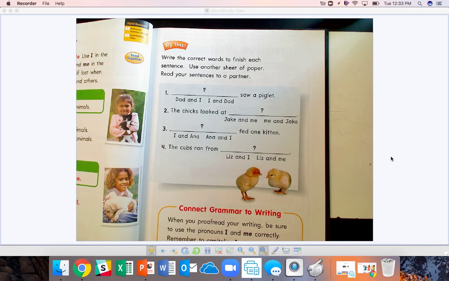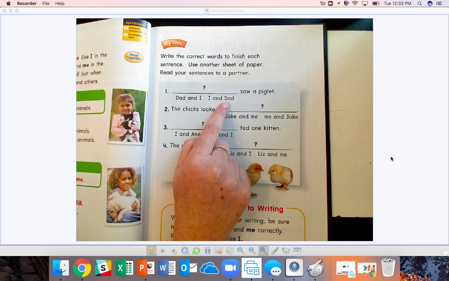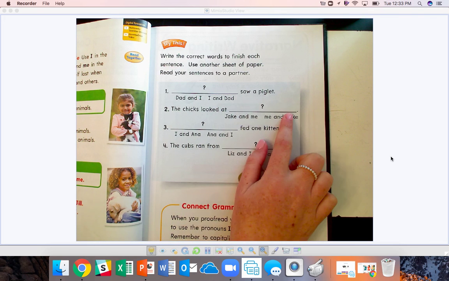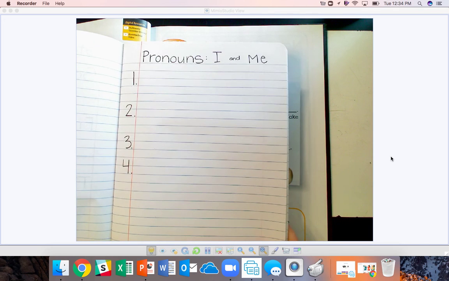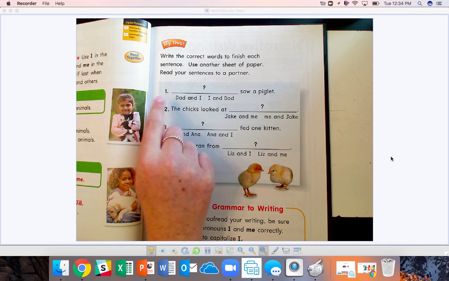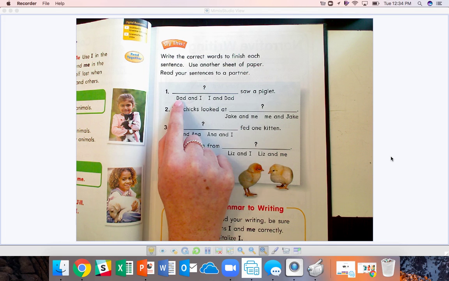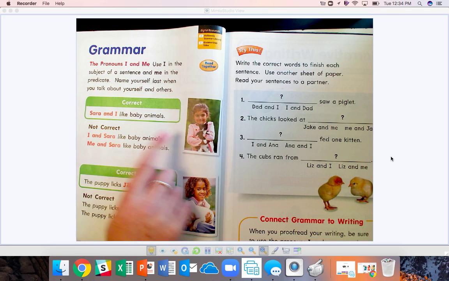So now let's practice. It's going to give you a choice of two choices to complete either the subject of the sentence or the predicate. We're going to go through this all together, and then I'm going to have you write the correct sentences in your writing journal. Number 1, blank saw a piglet. Dad and I saw a piglet, or I and Dad saw a piglet.